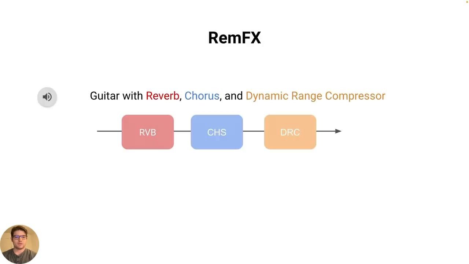Here is an audio demo of our final system. This is a short guitar clip with reverb, chorus, and dynamic range compressor present. This next clip is after that first clip is passed through RemFX, which attempts to remove all 3 of these effects.